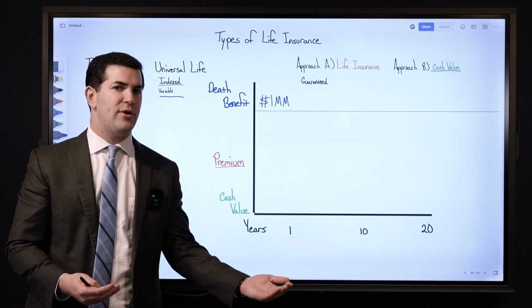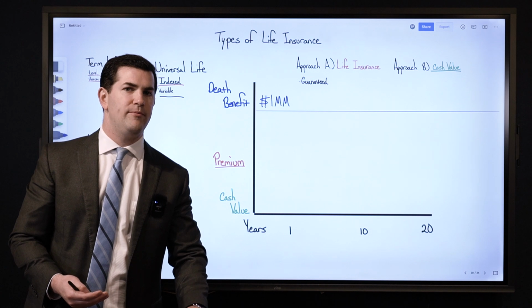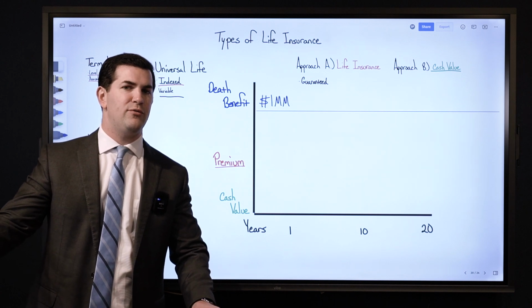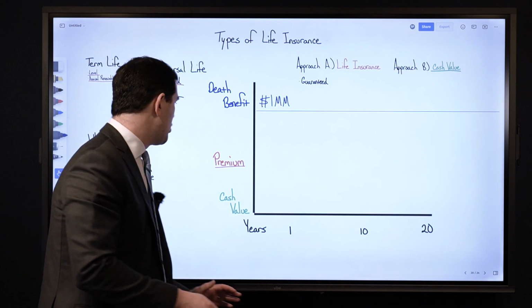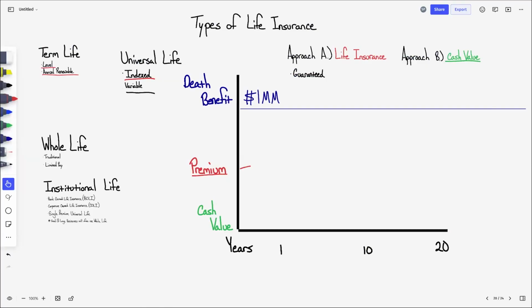So the death benefit is guaranteed to remain intact forever, and it can be set up where I pay premiums forever, so I can pay a very low premium in order to keep that death benefit forever. I have to pay it indefinitely, or I can set it up where I pay a premium maybe only for 10 years, where I can pay it up early. So for example, I can have, call it option A, where I pay a premium of $5,000 per year.